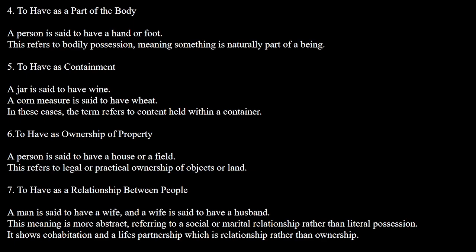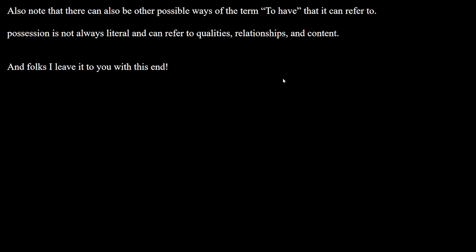And seven is to have as a relationship between people. A man is said to have a wife, and a wife is said to have a husband. This meaning is more abstract though, because it's referring to a social or marital relationship rather than literal possession. It shows cohabitation and a life's partnership, which is relationship rather than ownership.